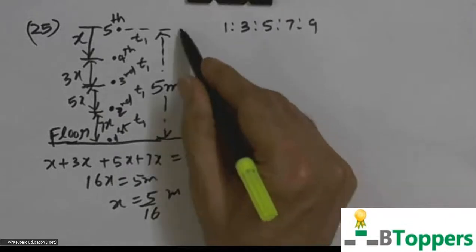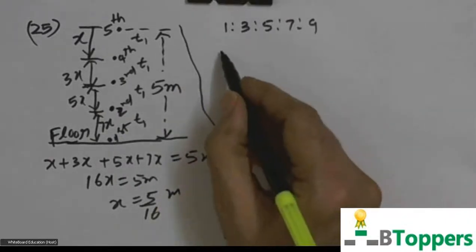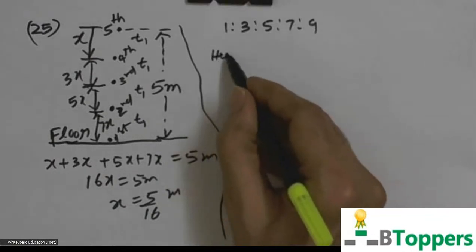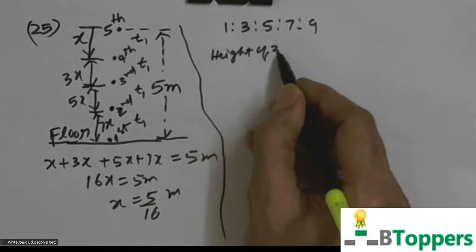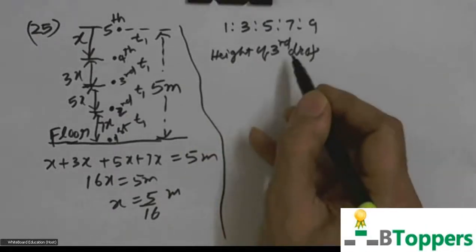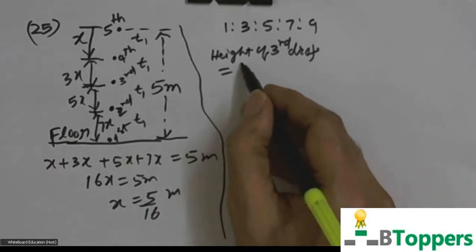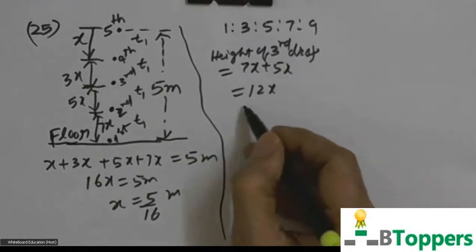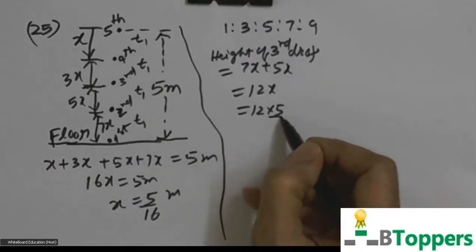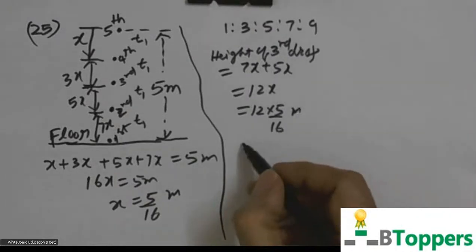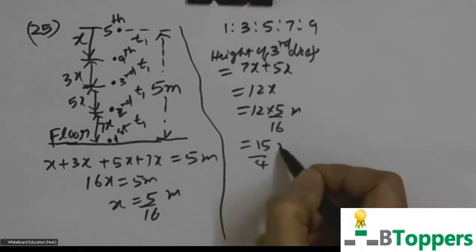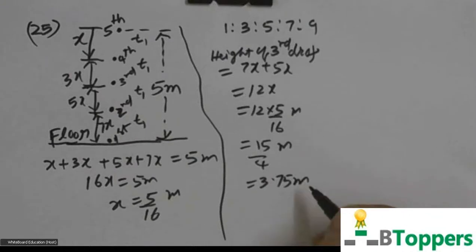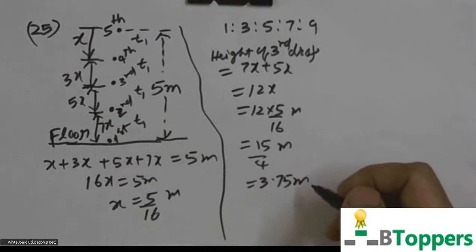So the height of the third drop above the floor at that instant will be 7x plus 5x, that is 12x. 12 into 5 by 16 meter is 15 by 4 meter, or 3.75 meters. That's the answer.